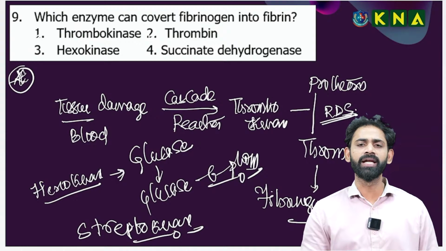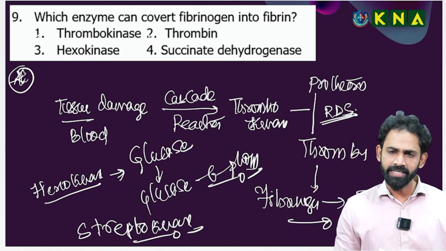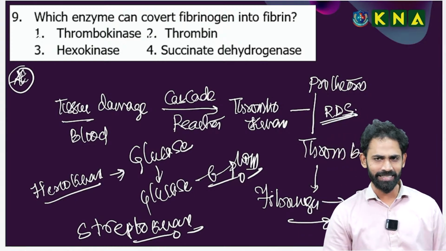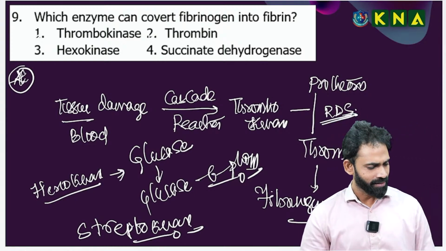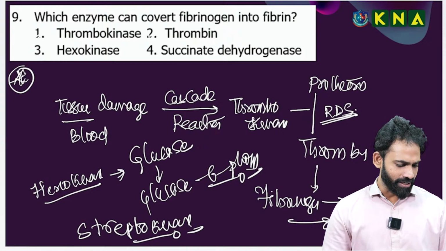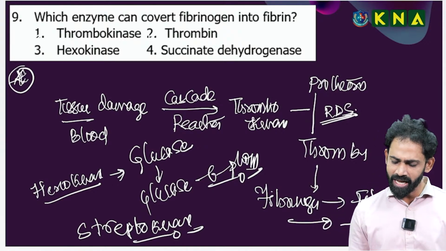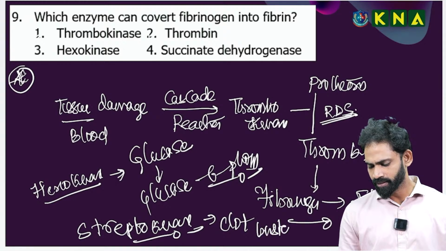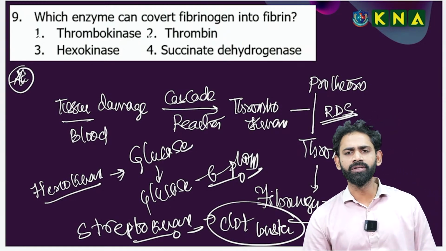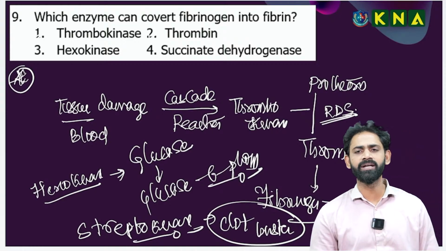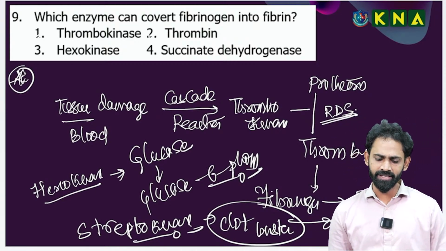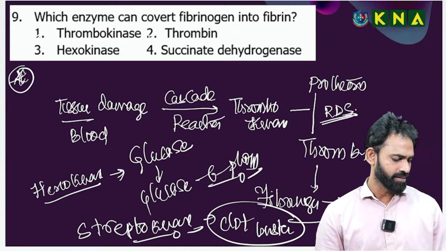In that chapter, you will get the streptokinase, extracted from the bacteria called streptococcus. Yes, very good, Aishwarya. So this is a clot buster. That clot buster is used in the treatment of myocardial infarction that leads to heart attack.